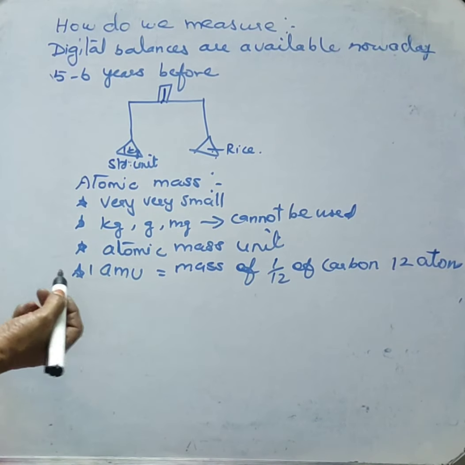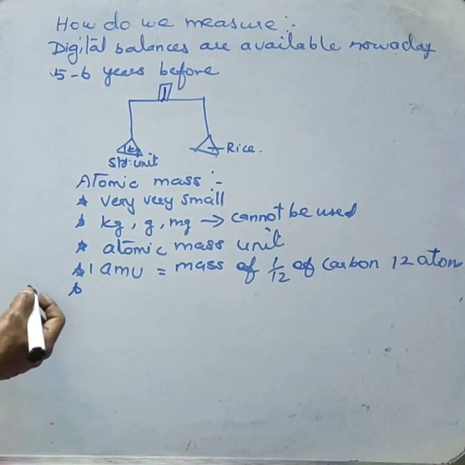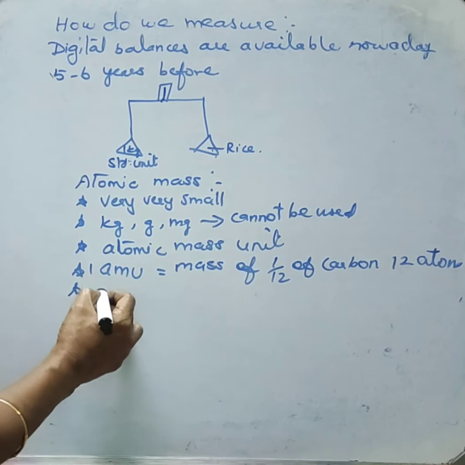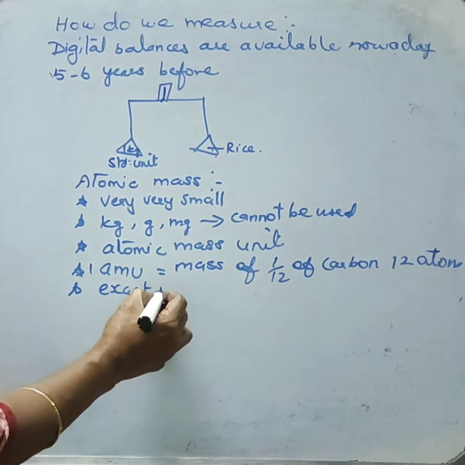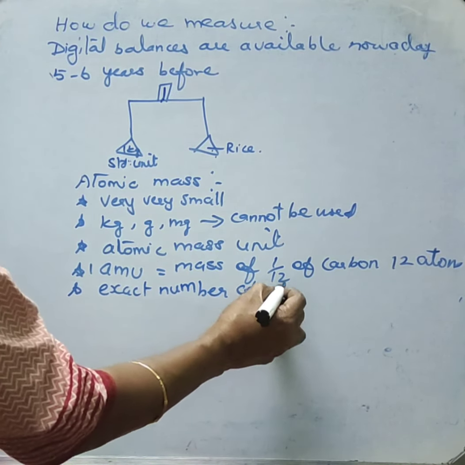Why is carbon-12 selected as the standard unit? Because no other nucleus other than carbon-12 contains the exact number of atomic masses.